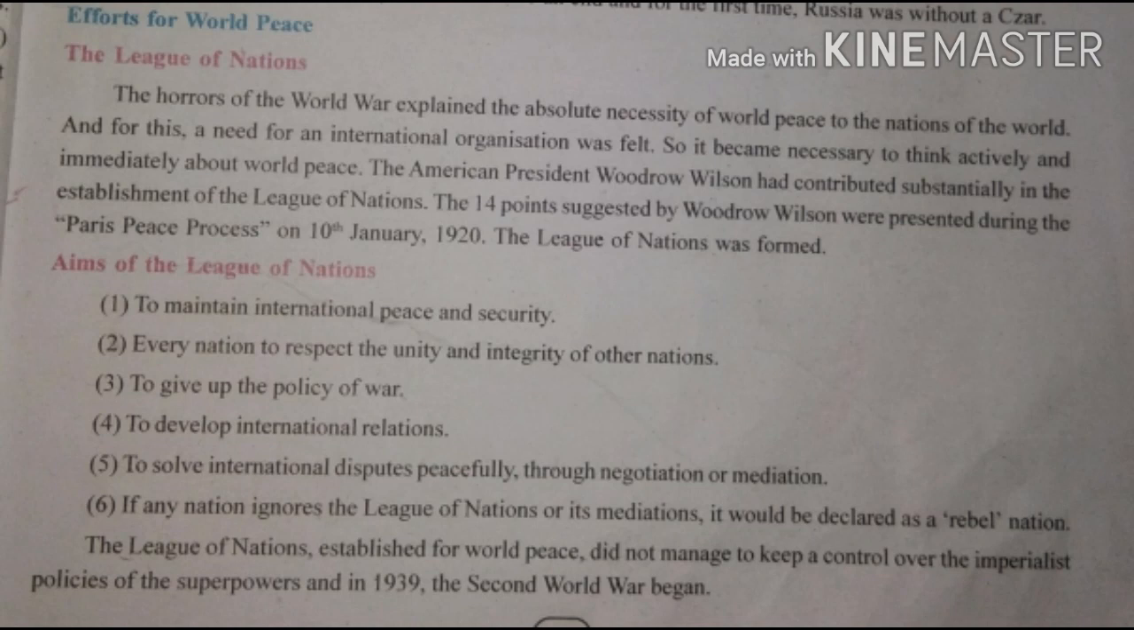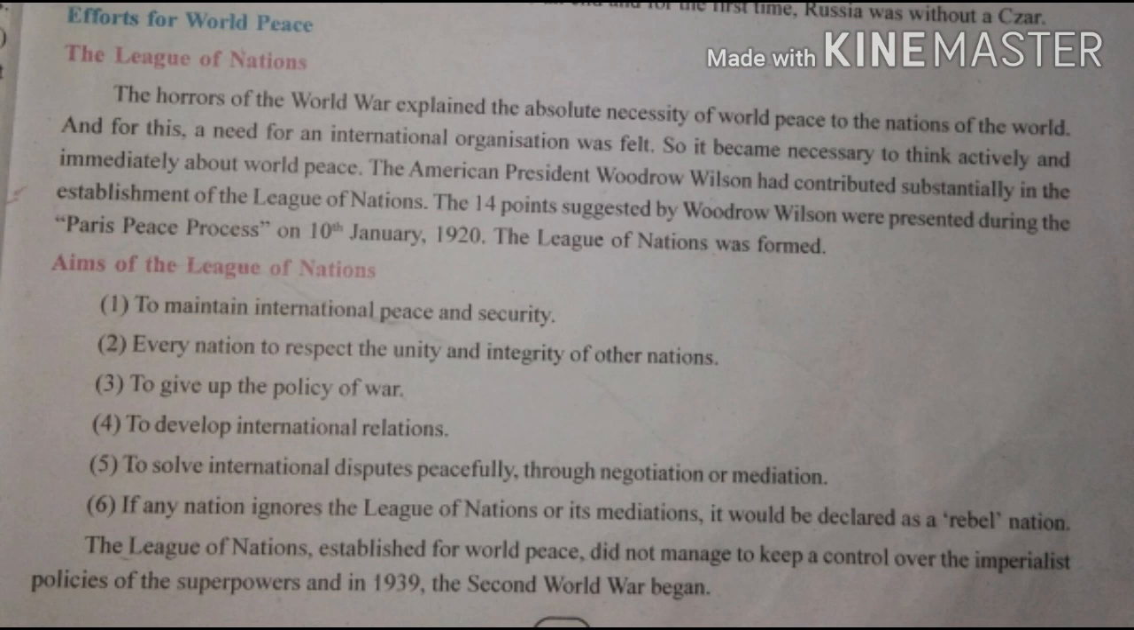Now here you have to write down the answer for the reason. American President Woodrow Wilson had contributed substantially to the establishment of the League of Nations. The 14 points suggested by Woodrow Wilson were presented during the Paris Peace Process on 10th January 1920, and the League of Nations was formed. So these 5 lines would be the answer to give reasons why the League of Nations was established after the First World War. In order to maintain peace among the nations, the League of Nations was established. Clear? So now I'm going to explain the aims.